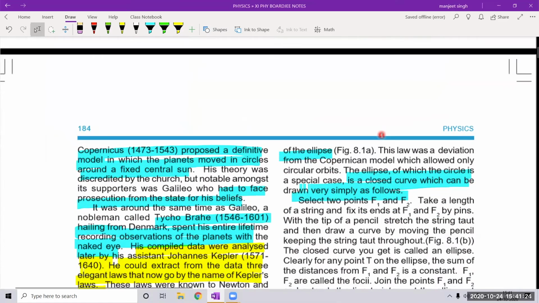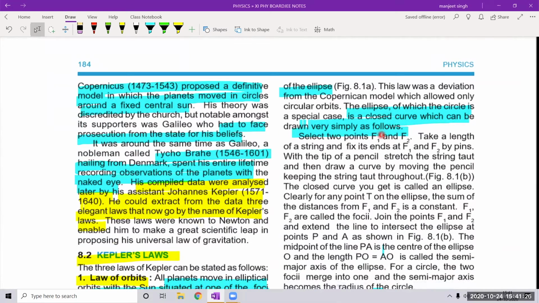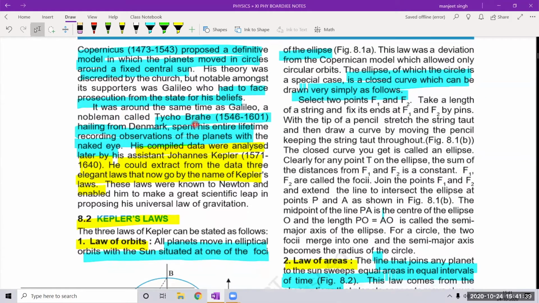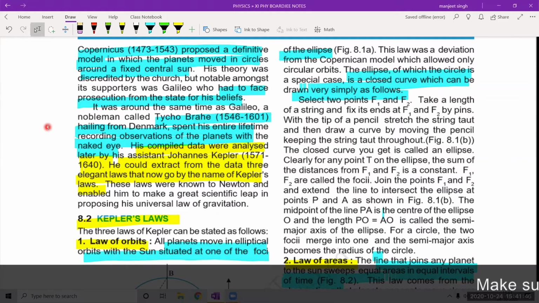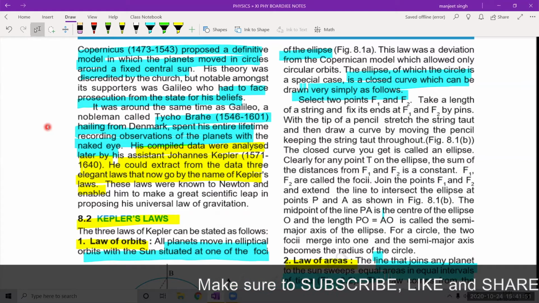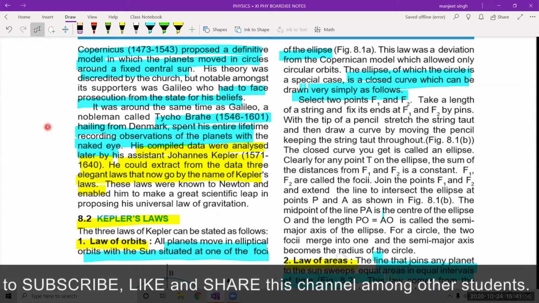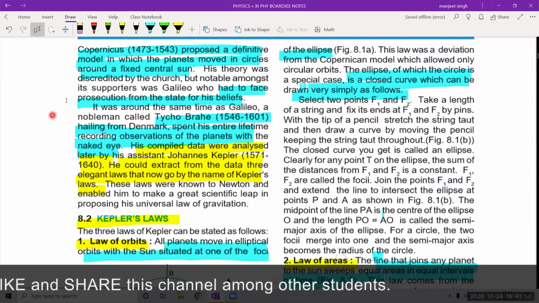So Nicholas Copernicus, who proposed this model that the sun is at the center and all the planets and Earth are revolving around it, was punished by the church for his discovery, because all their lectures and all their beliefs were based on the idea that Earth is at the center of the solar system, while Copernicus was saying that sun is at the center of the solar system. So he was punished.